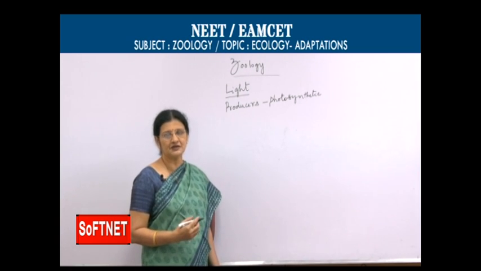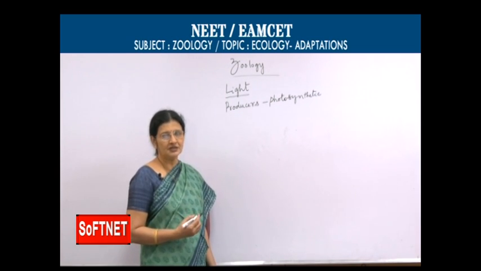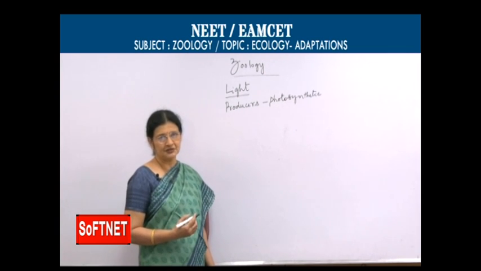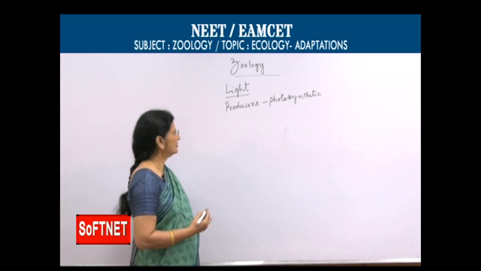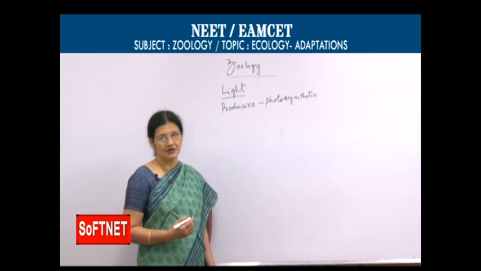So, light plays a very important role in the supply of energy in an ecosystem, and this light influences organisms in different ways. Mainly, we all know light influences the pigmentation of organisms.